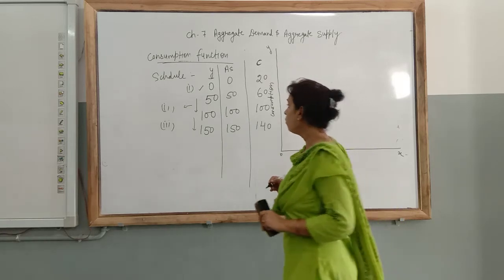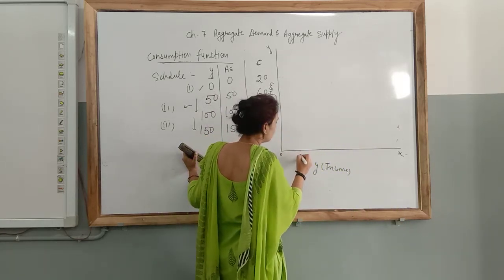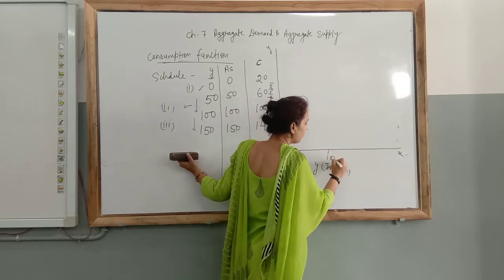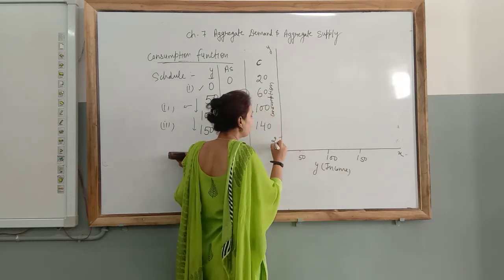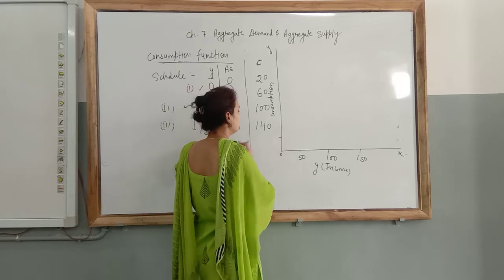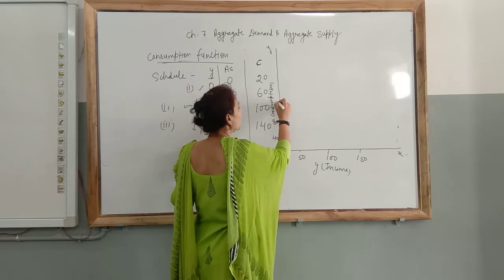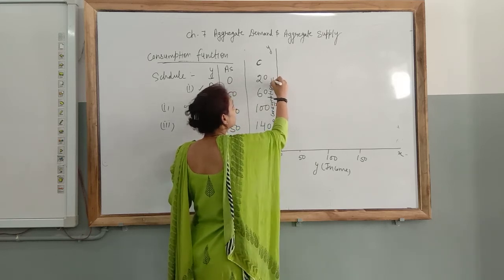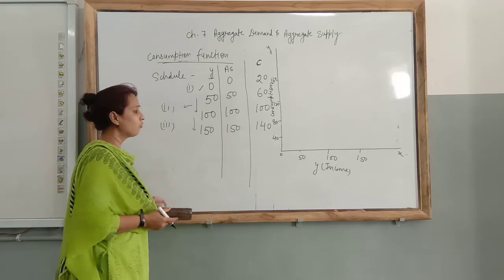Clear? Now look here. Income is 0. The difference is 0. 50, 100, 150. Clear? Here we have a difference of 40. We can take it 40, 80, 120, then 160. Clear? Whatever you want, you can take as the difference.